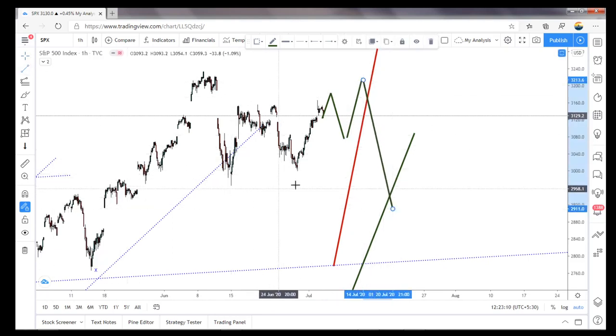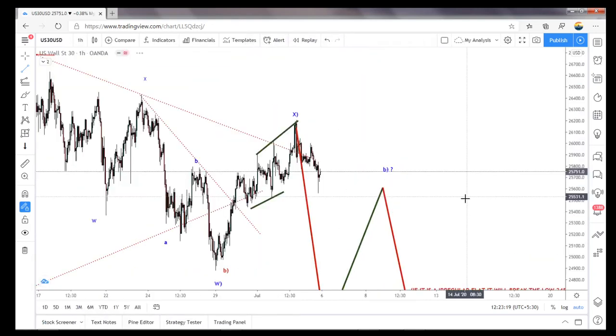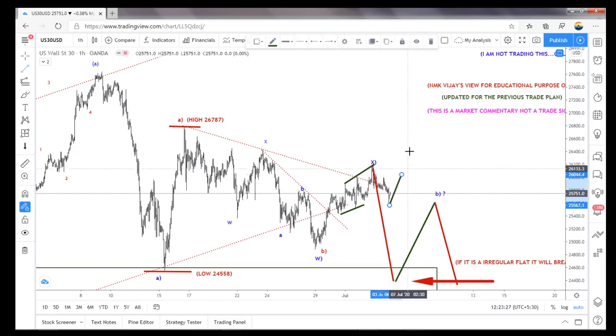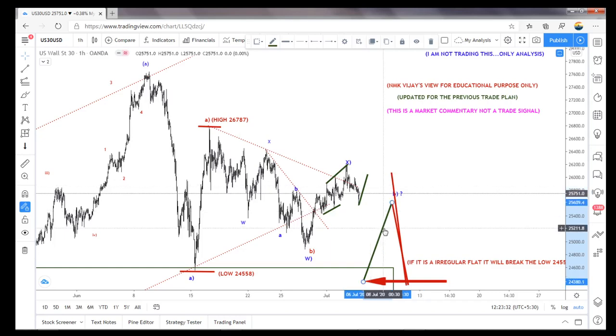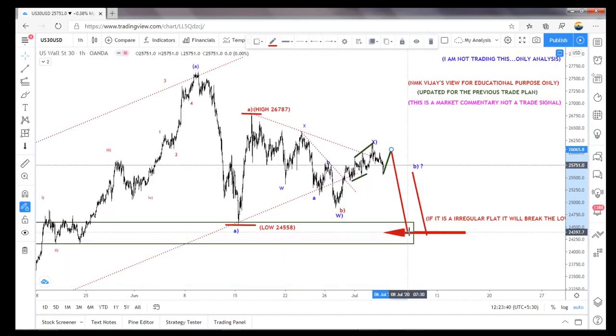To break this low, at this time, this zone US 30 can do, and once again I will explain. If there is one more wave to the 3190 in S&P 500, after the completion of the 5 waves, because I am expecting the downside, this can do an irregular flat.